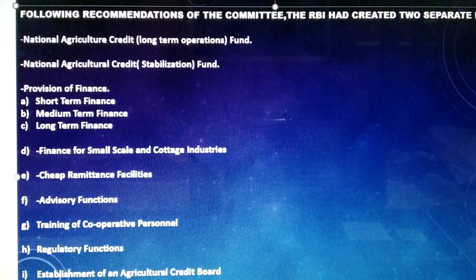Now to sum up, with the recommendations of the committee, the RBI had created two separate funds, and those were the National Agricultural Credit Long-Term Operations Fund and the National Agricultural Credit Stabilization Fund. Then we have seen provision of finance, under that short-term finance, medium-term and long-term finance. We also have seen finance for small scale and cottage industries, cheap remittance facilities, advisory functions, followed by training of cooperative personnel, then regulatory functions, and lastly establishment of an agricultural credit board. I hope students it is clear.